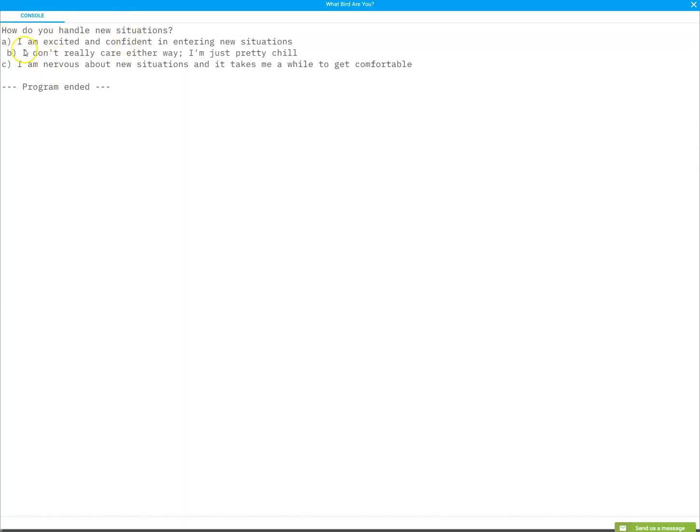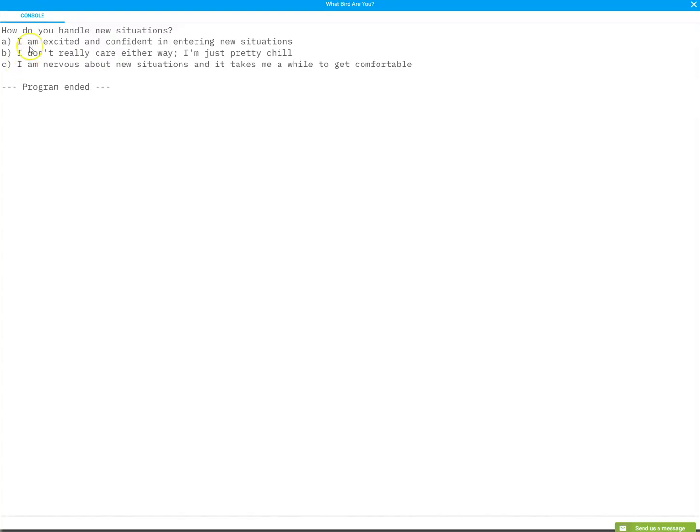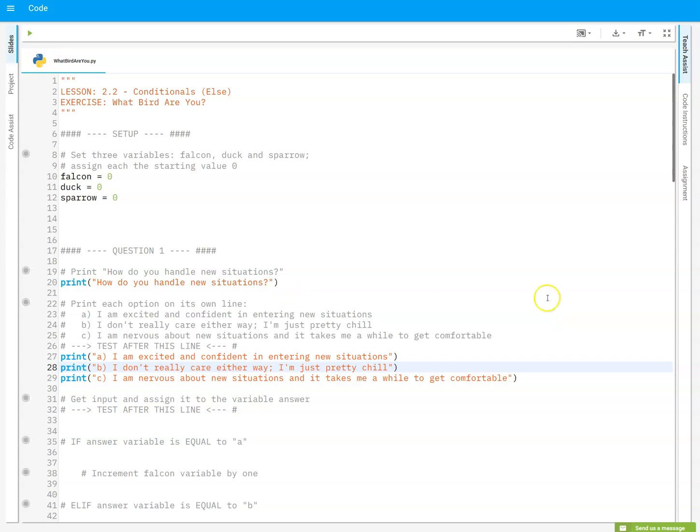Okay, we handle new situations, A, B, and C. These aren't aligned very well, so let's make sure that I did this right. Yeah, see, I have to make sure it looks good. Now it'll look fine. These things are just semantics, but it definitely looks a lot better like this. Okay, good. So far, so good.